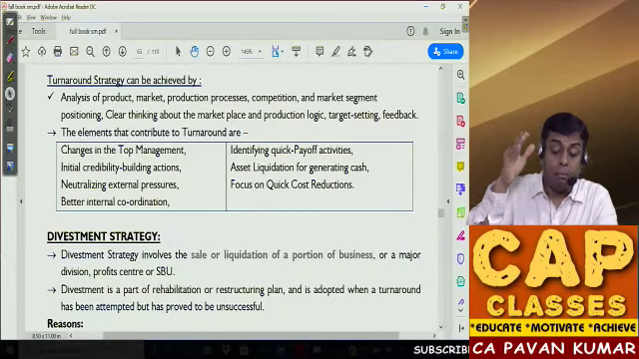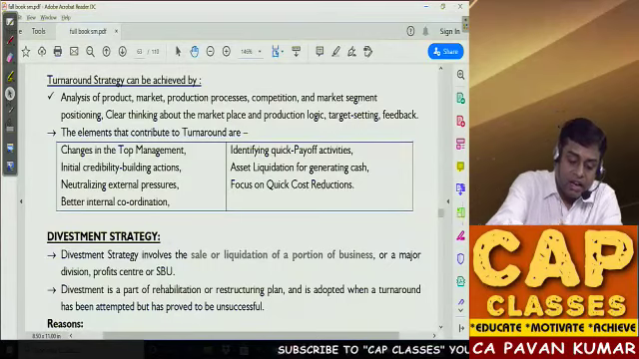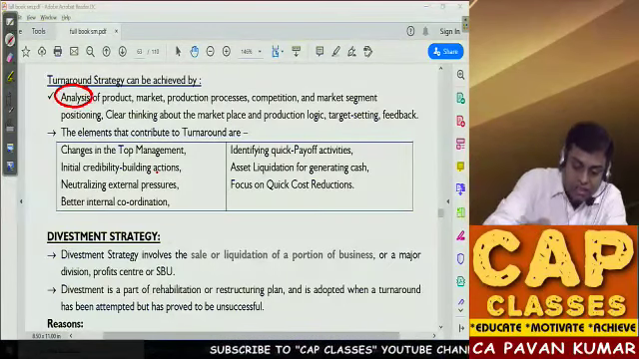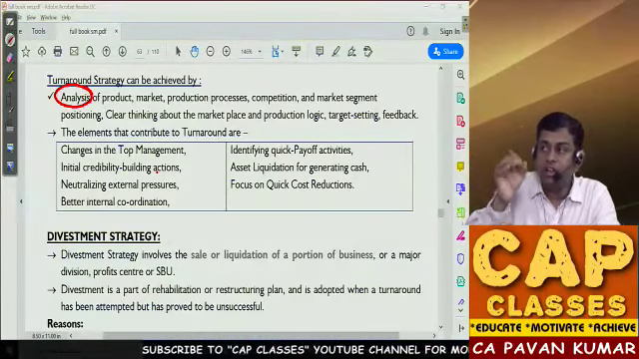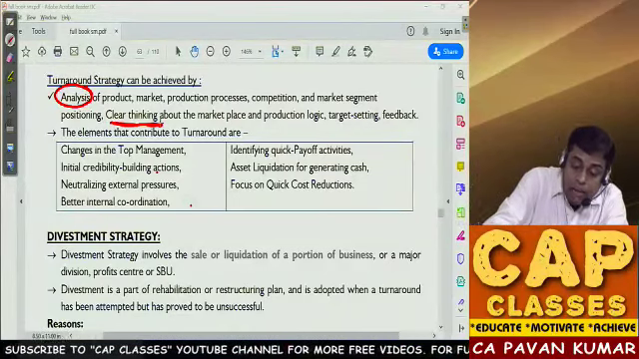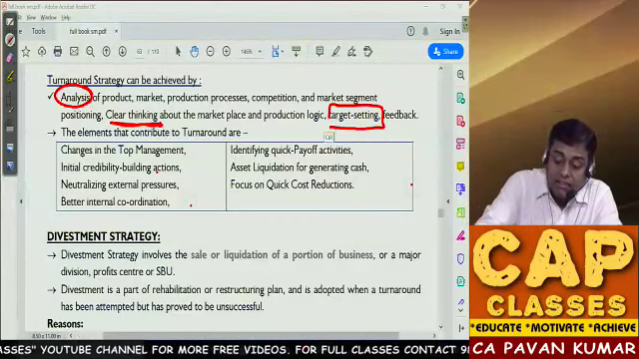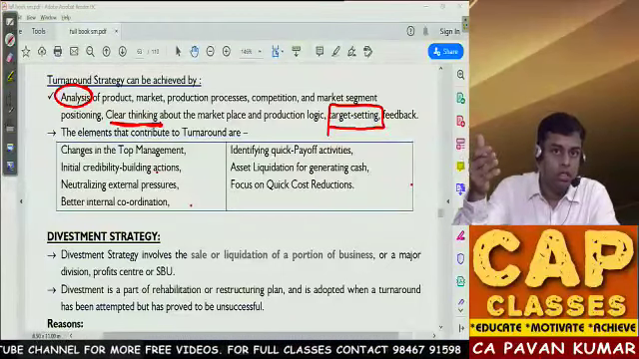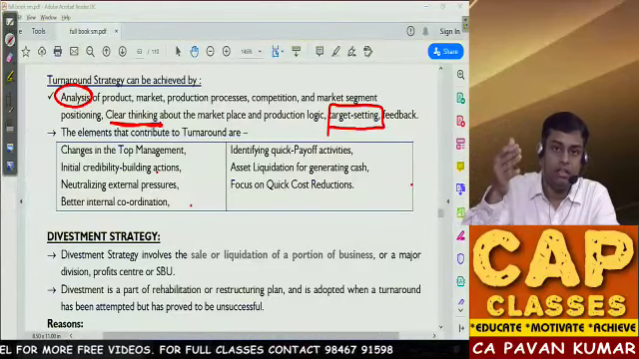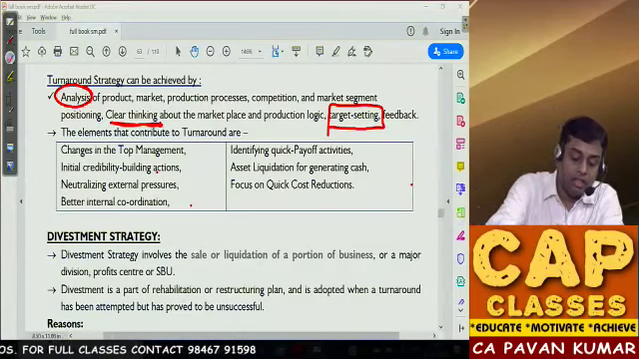Now, turnaround strategy can be achieved by, how can you do turnaround strategy? Analysis of product, market, production process, competition and market segment positioning. Clear thinking. First you need to do analysis. To solve the problem, first you need to understand where the problem is. Then clear thinking about what should I do. Target setting. How should I go? So analyze the current situation, have clarity on your future, then implement it.